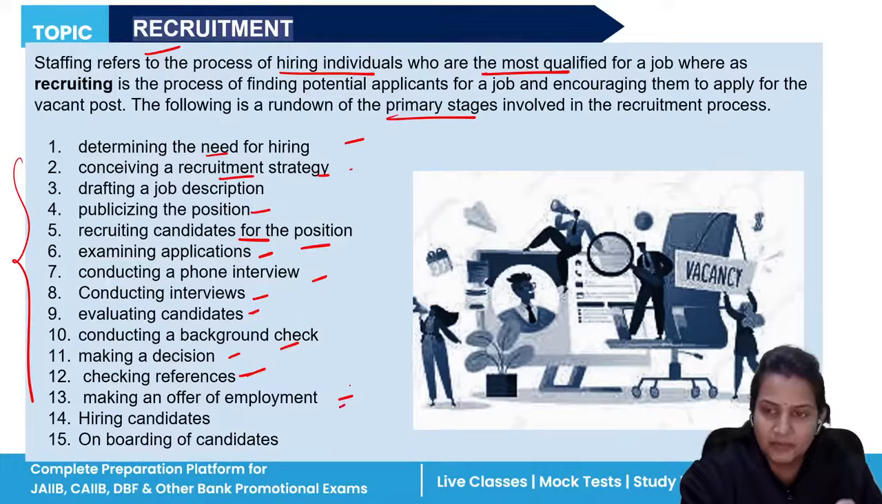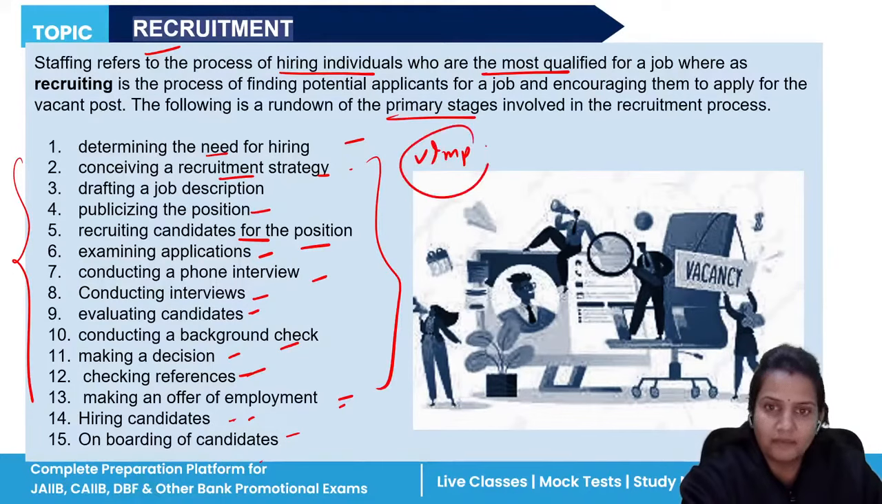After checking references, they will prepare an offer letter of employment. Once the letter has been made, the candidate is hired by the organization, and once the candidate is hired, you will onboard those candidates to your office, to your department. So this is the primary stage of the recruitment process, and it is very important.